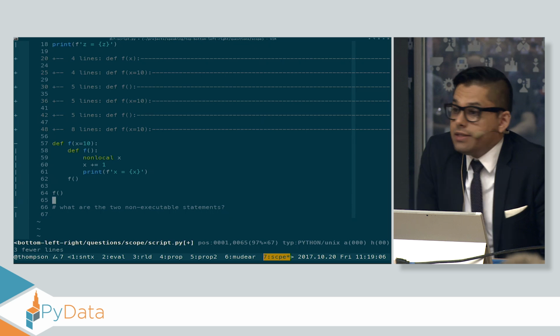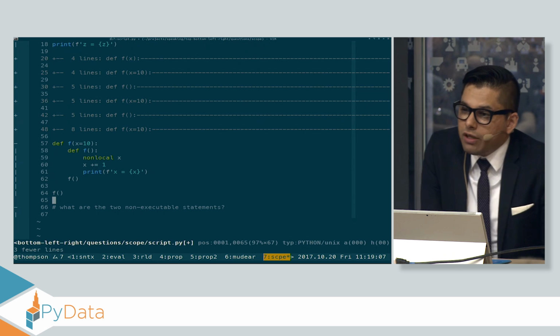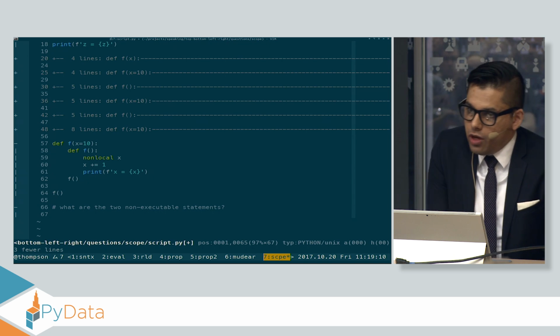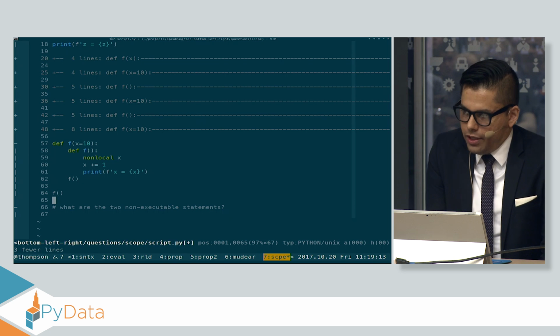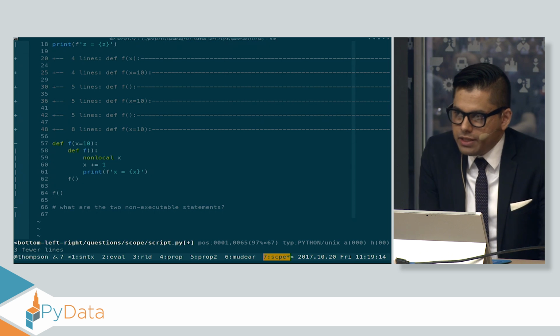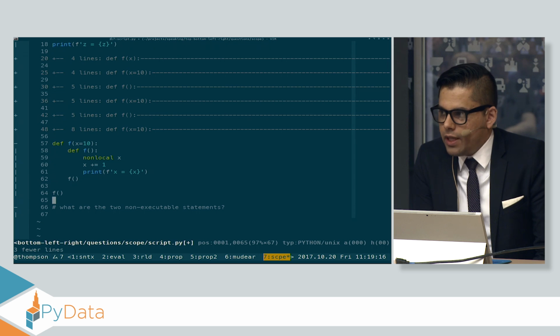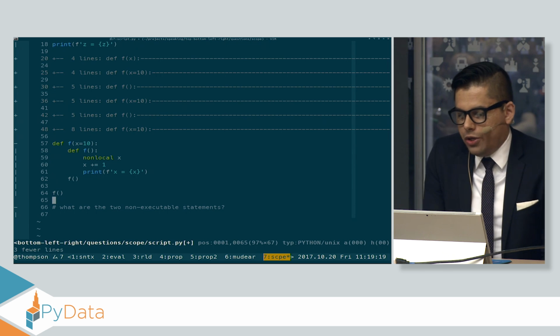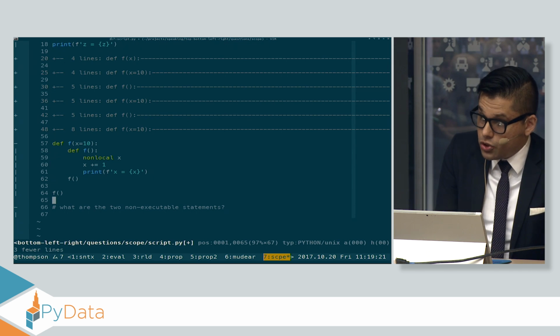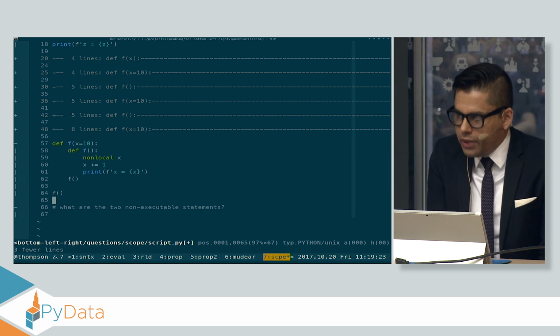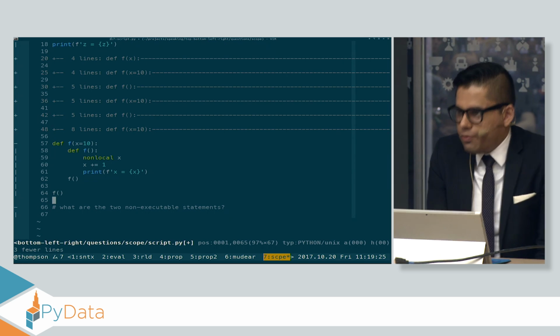And that's the end of our questions. So you can see with a very simple model for how Python works, if you don't overthink it, if you don't reach for the complexity of a language like C++ or Java in terms of their execution models, you can end up answering every single one of these questions, many of which seemed very perplexing at the beginning of this talk, with just a very simple mental model.